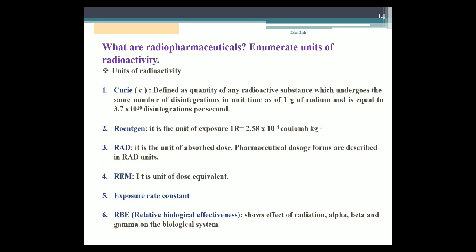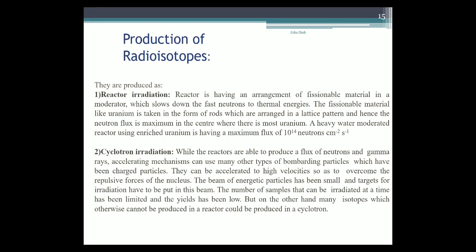Next, production of radioisotopes. This is a very important point, guys. Radioisotopes are isotopes of a chemical element, right? They have an excess of energy which they release in the form of radiation. They can occur naturally or be produced artificially, mainly in research reactors and accelerators, right? Radioisotopes are used in various fields, including nuclear medicine, industry, agriculture, and also research purposes.